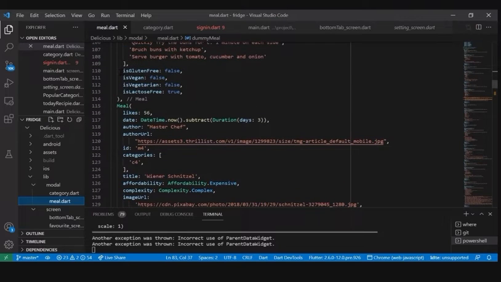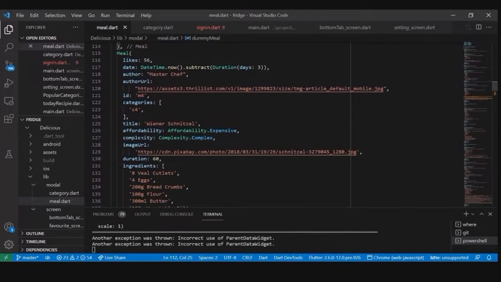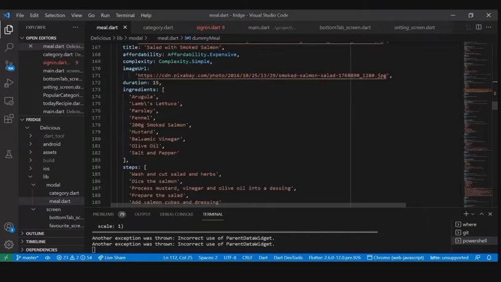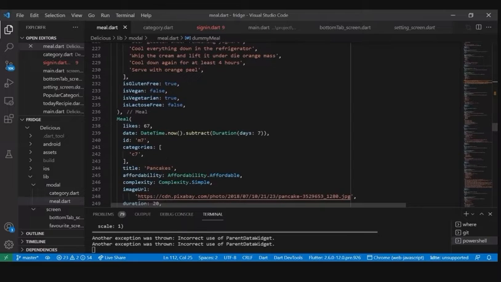And we have provided Booleans. This food is not gluten free, it's not vegan, it's not vegetarian, it's not lactose free, and the others as well. We have provided the meals in the models.